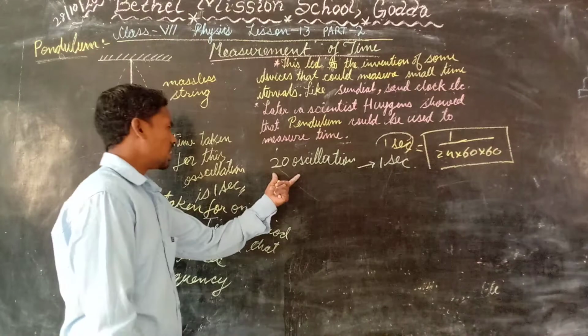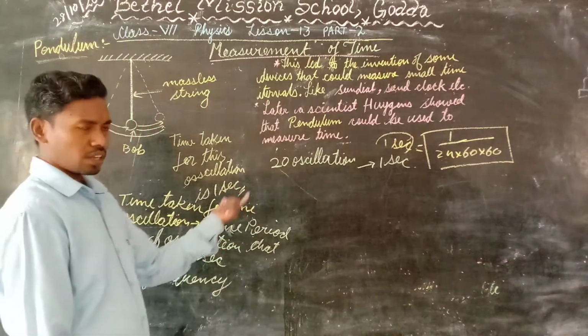So this 20 oscillations per second is the frequency.